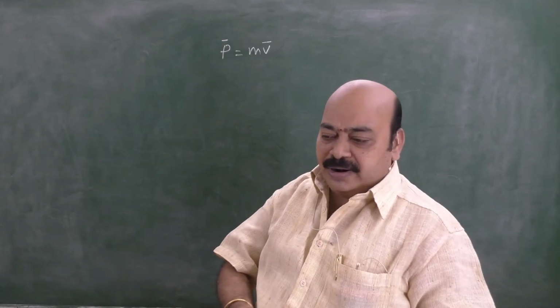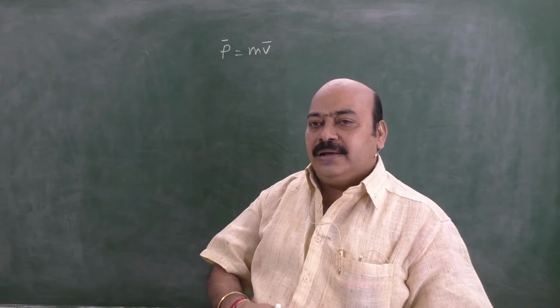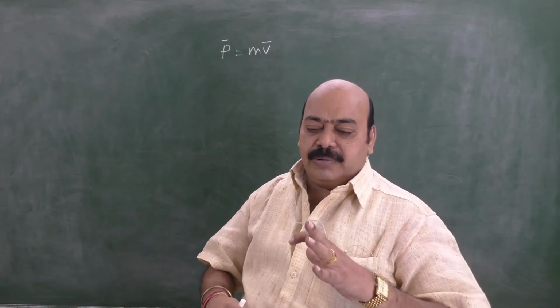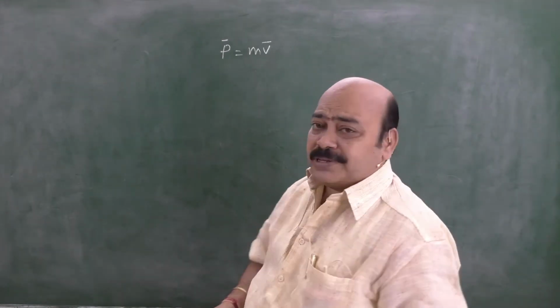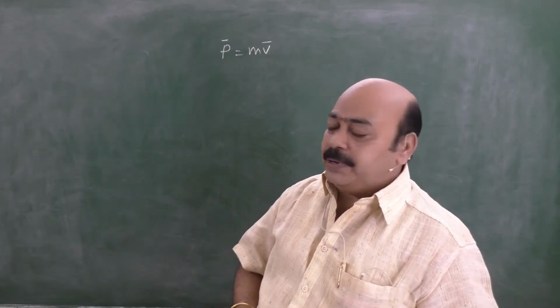And one more, a relation between the momentum and change of momentum in terms of impulse also. That means the rate of change of momentum.